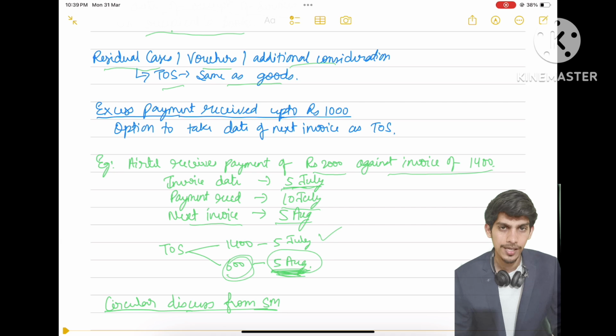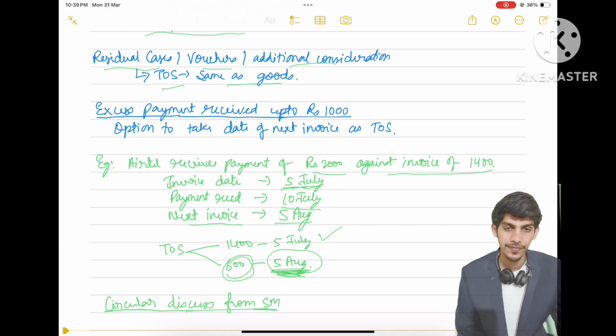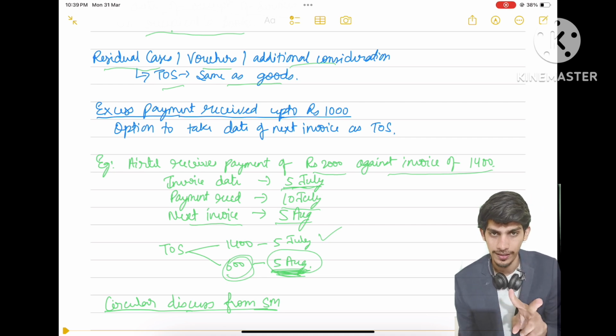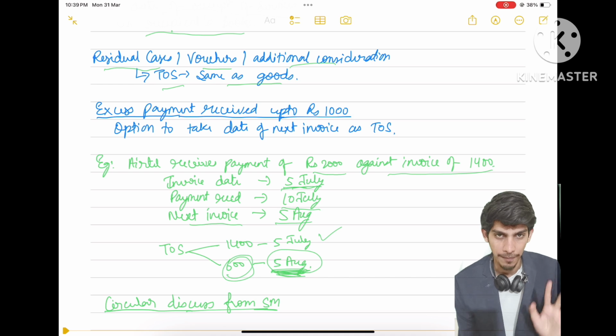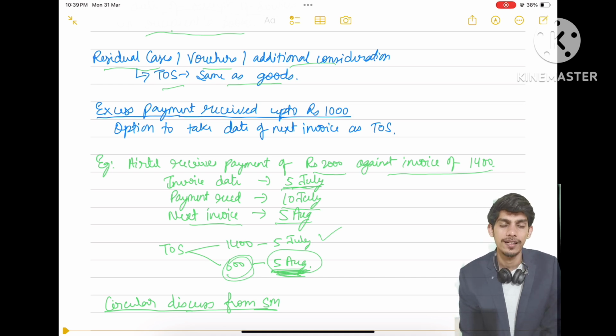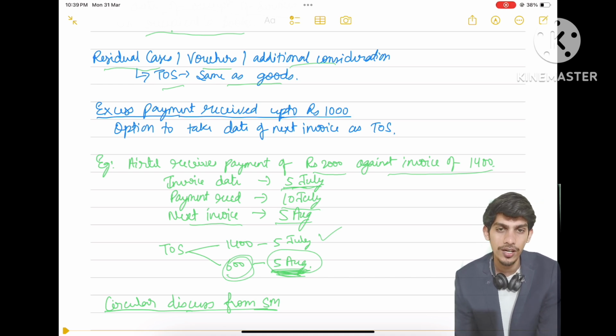Okay, simple. Let me explain one more time. In the normal case, time of supply will be invoice or payment, whichever is earlier, where the invoice was issued within time. But if we receive extra payment, let's say I issued an invoice for 5,000 and got 500 rupees extra. I issued the invoice on 5th July and received payment on 10th July.